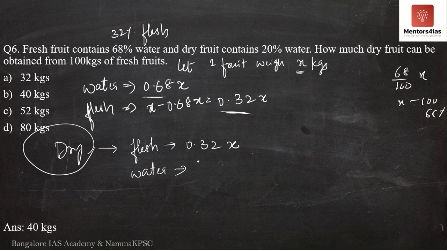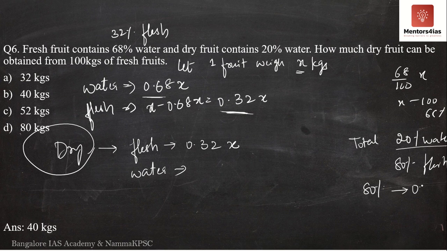Out of the total weight, 20% is water. Meaning, after the drying process, if only 20% makes up the weight of the water, 80% of the weight of the fruit is what? It is nothing but flesh of the fruit. Meaning, 80% of the weight after the drying process is flesh of the fruit, which is nothing but 0.32x. Then, what is the weight of the water in the fruit? That is 20%. How much is this? This is nothing but 20 into 0.32 divided by 80.